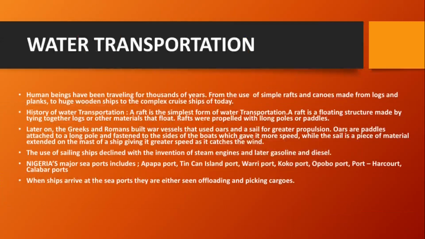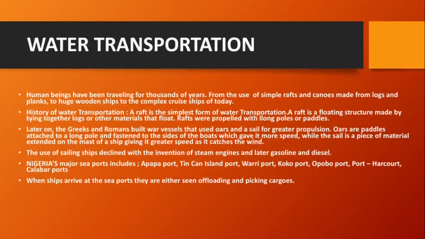A raft is just a floating structure made by tying together logs or other materials that float. It could be bamboo trees tied together and propelled by poles and paddles. We will see the images of paddles in the next slide. Now, later on, the Greeks built war vessels. They used oars and sails.